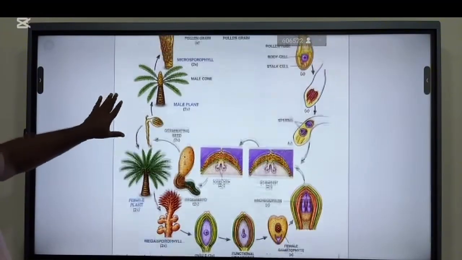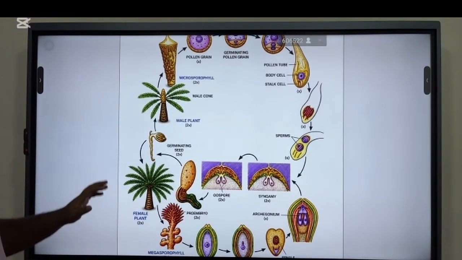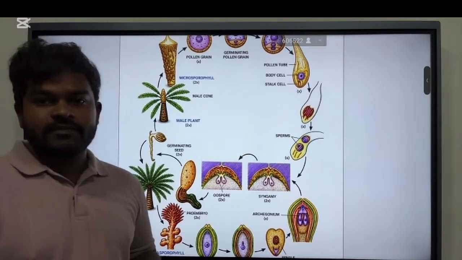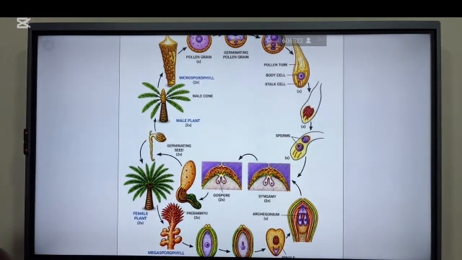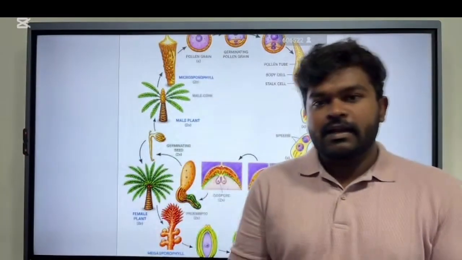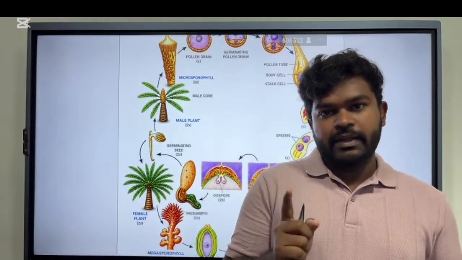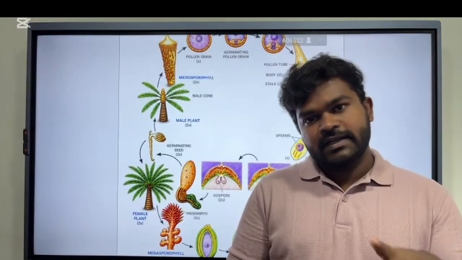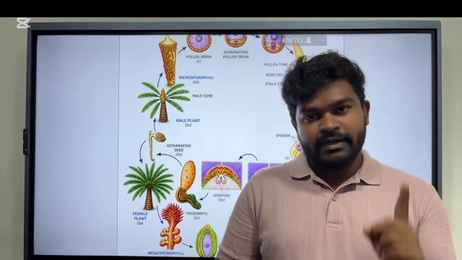So the first thing is you need to understand what the differences of the Cycas life cycle are from other plant life cycles. As you can clearly see here, and as I mentioned, in all the other plant life cycles that we had discussed up to now, they had only one type of sporophyte. Some had two gametophytes, but all of those plant life cycles had only one type of sporophyte.